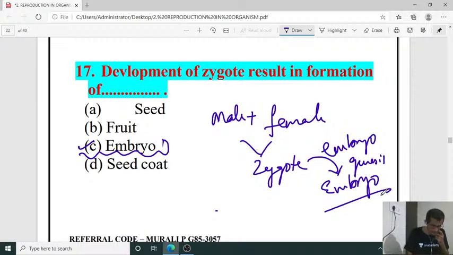So the right answer for the 17th one is C. Yes, you are right, Bharat. It is not seed, okay? Embryo. Zygote gives embryo, ovule gives seed, ovary gives fruit. Okay, got it? Got it, Bharat? Next, Manohar, you are right.